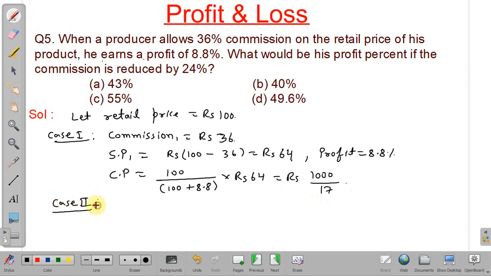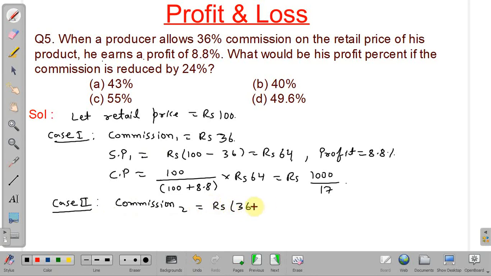See, in case 2, cost price will remain the same, retail price will remain the same, only commission is getting changed. Okay, so commission is getting reduced by 24%. So new commission, we will denote by commission 2, will be equal to rupees 12.